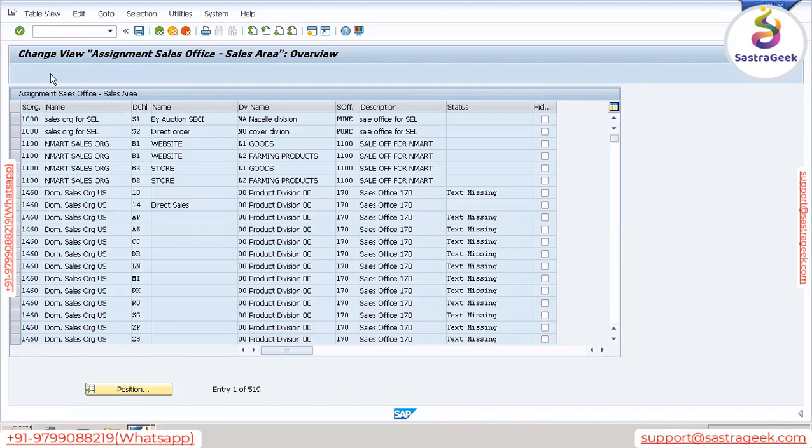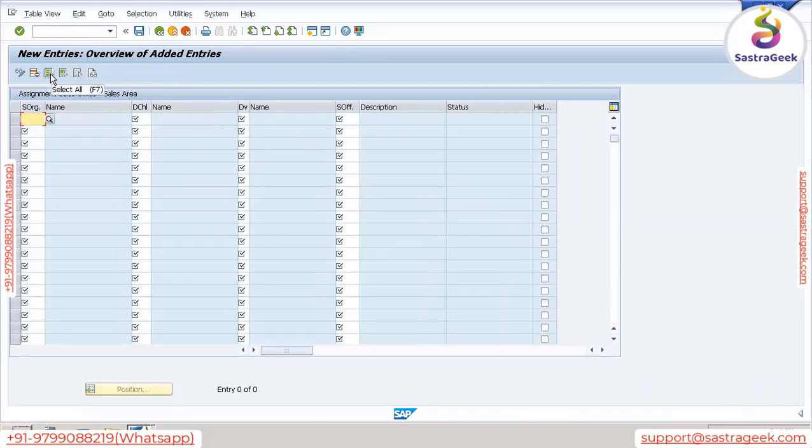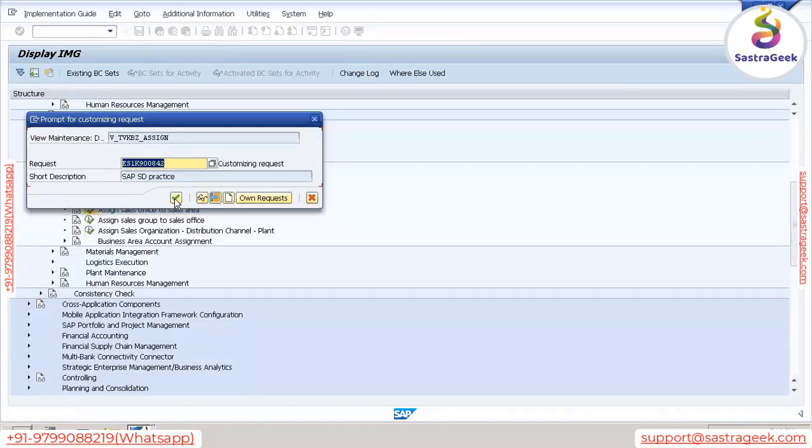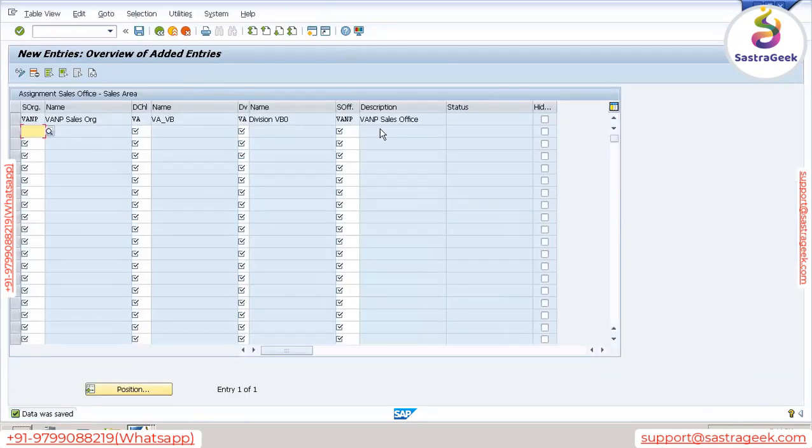So go to new entries, enter your sales area, that is VNP sales organization, then distribution channel, then division, and then sales office, that is VNP. Save this. With this, we have assigned our sales office to sales area.